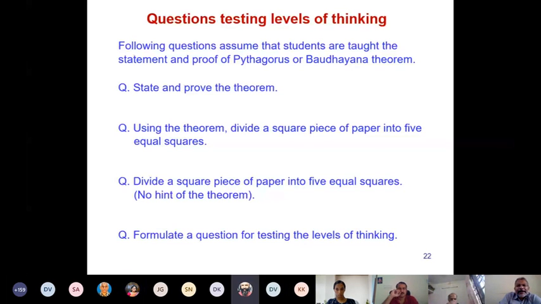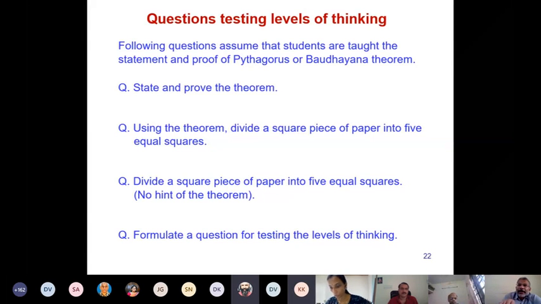Why critical thinking? Because when you are asked to solve this problem, different people try different approaches. Some are dividing the paper vertically, some are trying at an angle, and so on. But then the realization dawns on you that this approach is not going to help, because I may get 5 equal parts, but each part may not be a square.